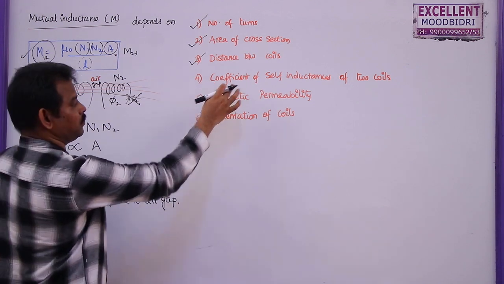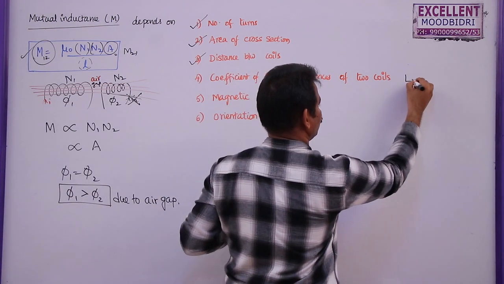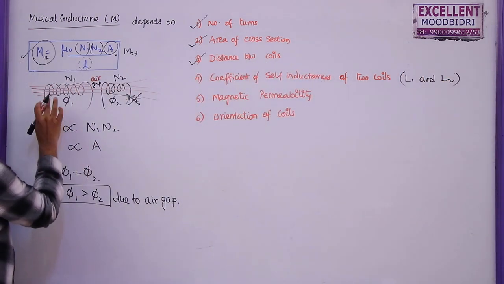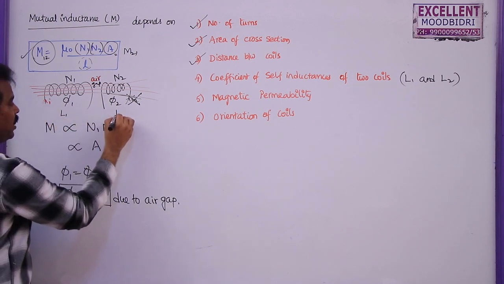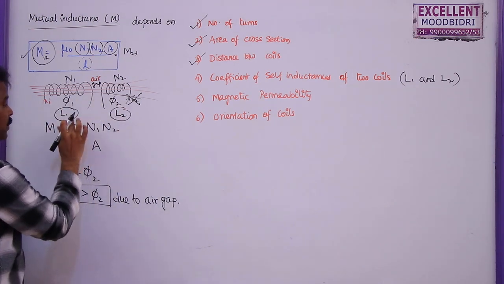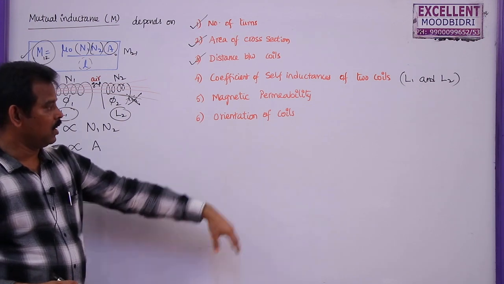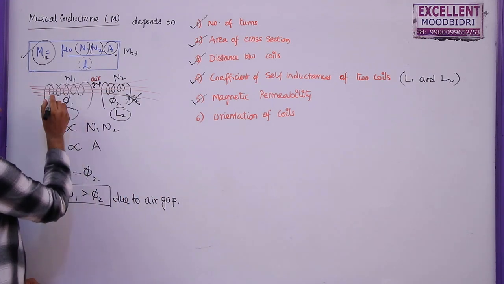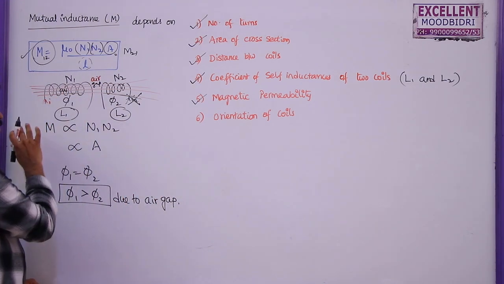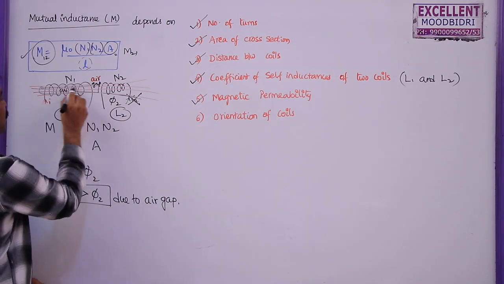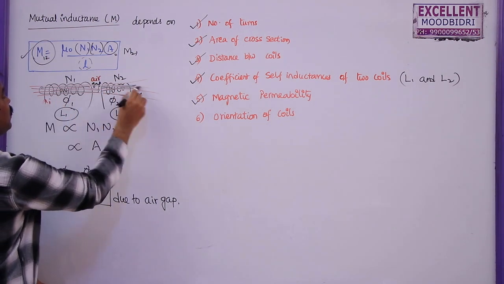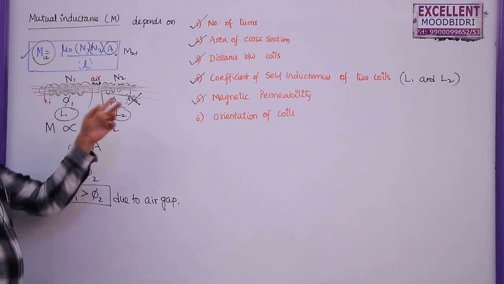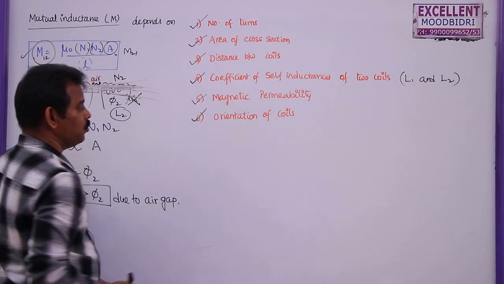Now the fourth one, the coefficient of self-inductance of the two coils, that is L1 and L2. If you take only the first coil, it will have a self-inductance L1, and this one will have a self-inductance L2, and M also depends upon L1, L2. We will prove this with the formula also later. And the fifth one, the magnetic permeability. Here in these two coils, air is the core, there is no other material. Suppose this is filled with some other material, or completely filled with a single material, then the mutual inductance between these two coils will also change. And the sixth one is the orientation of the coils.